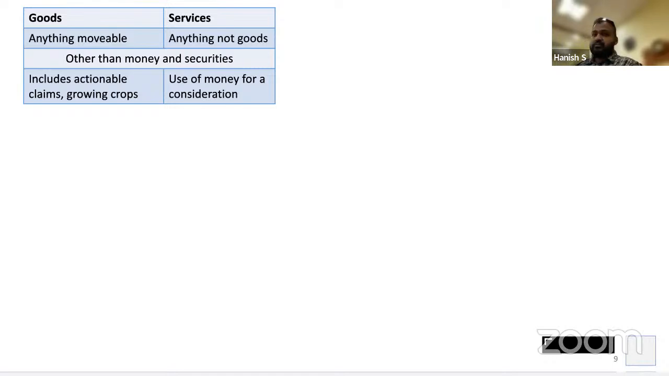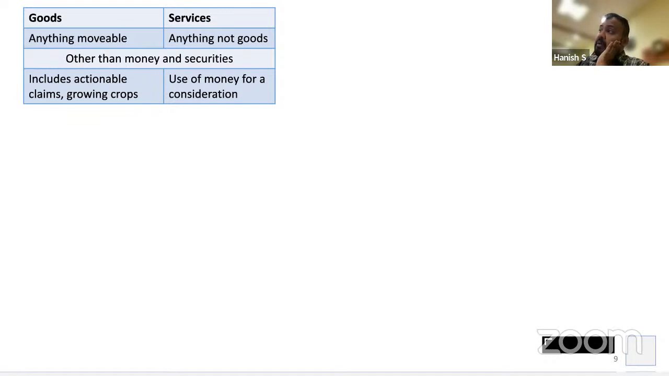Clear, everyone? Okay. Right. Now let's go to services. Beautiful. Service means anything other than goods. So whatever is not goods will become services. Very, very wide definition. Anything. Okay. Other than money and securities. Luckily, they said money and securities not goods also, not service also.